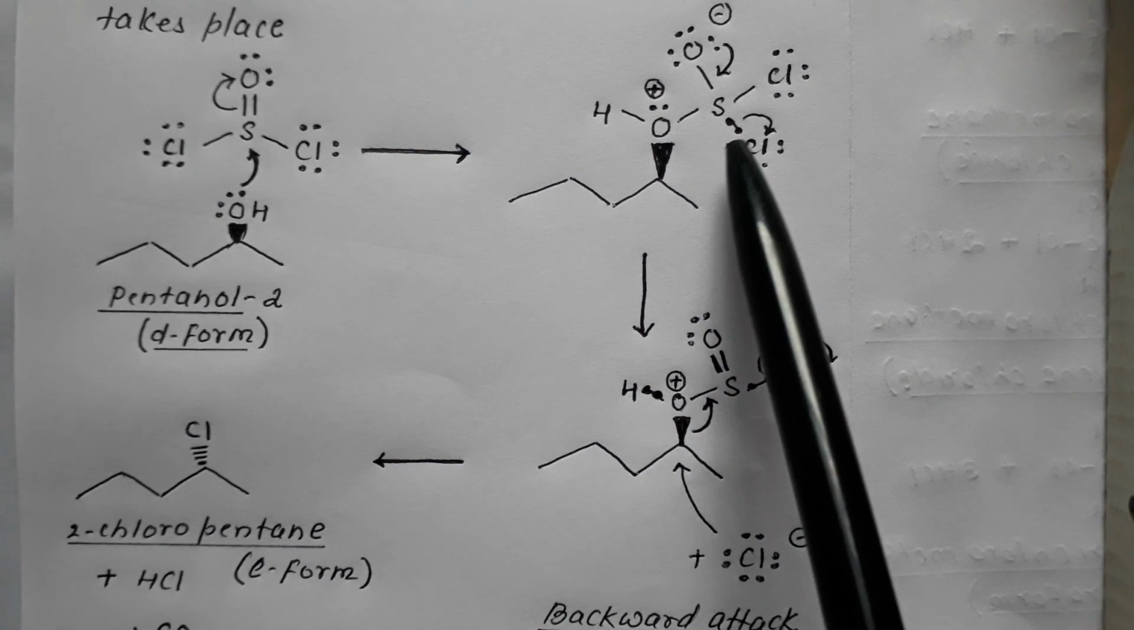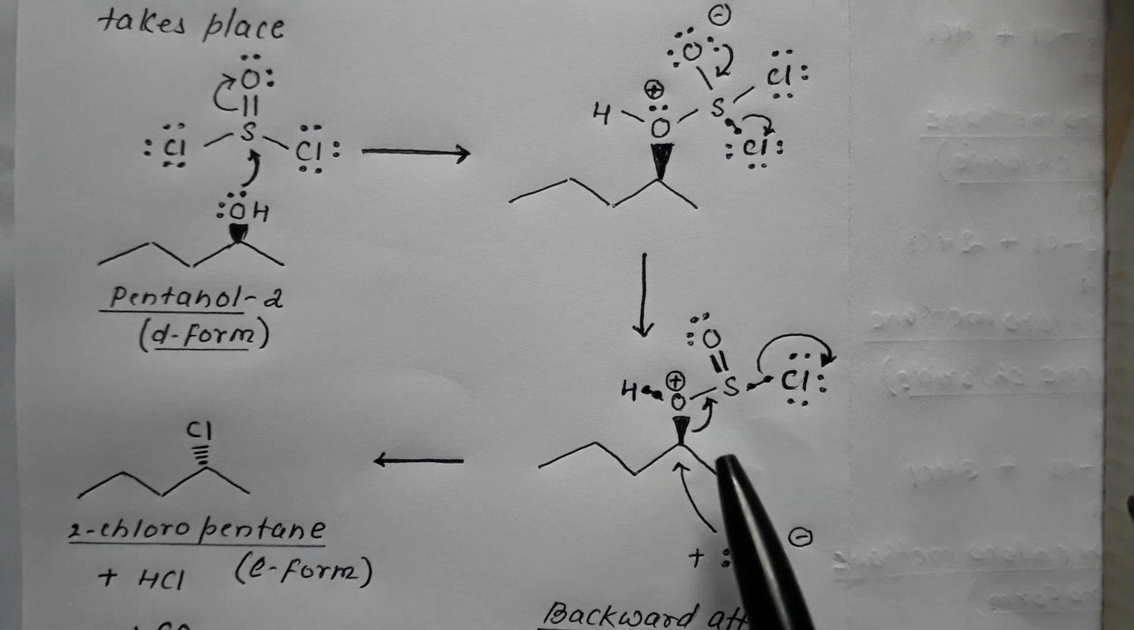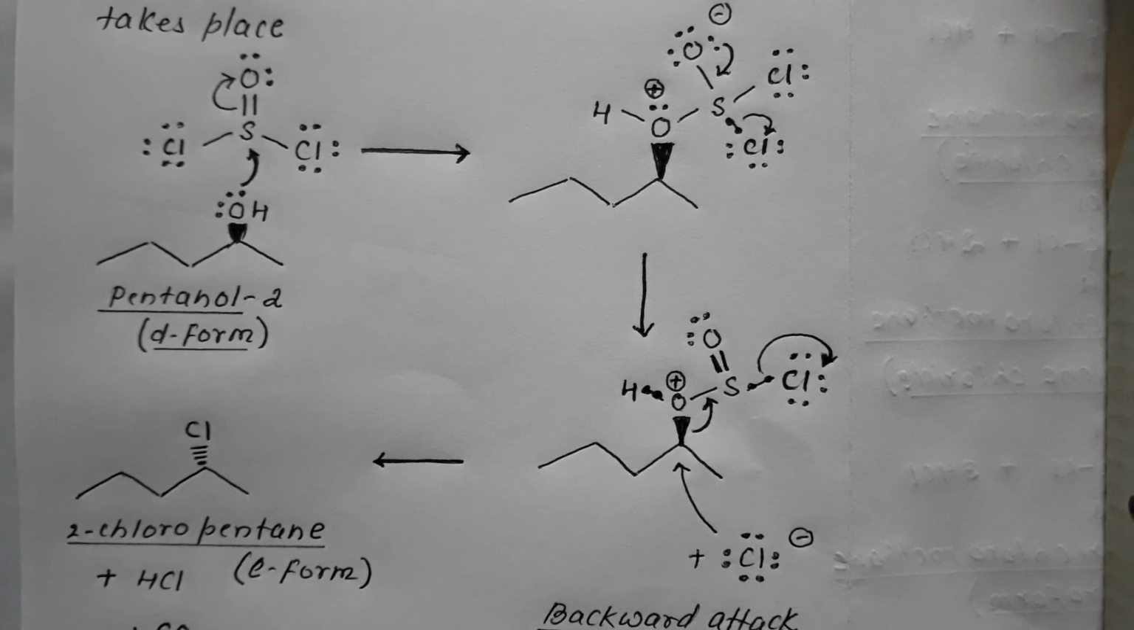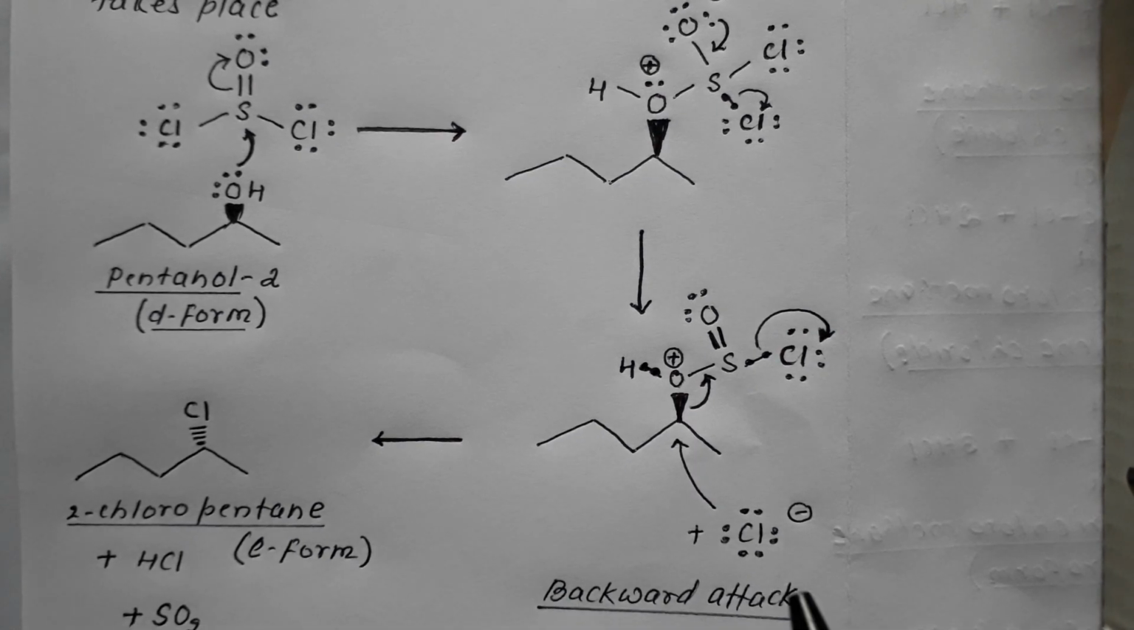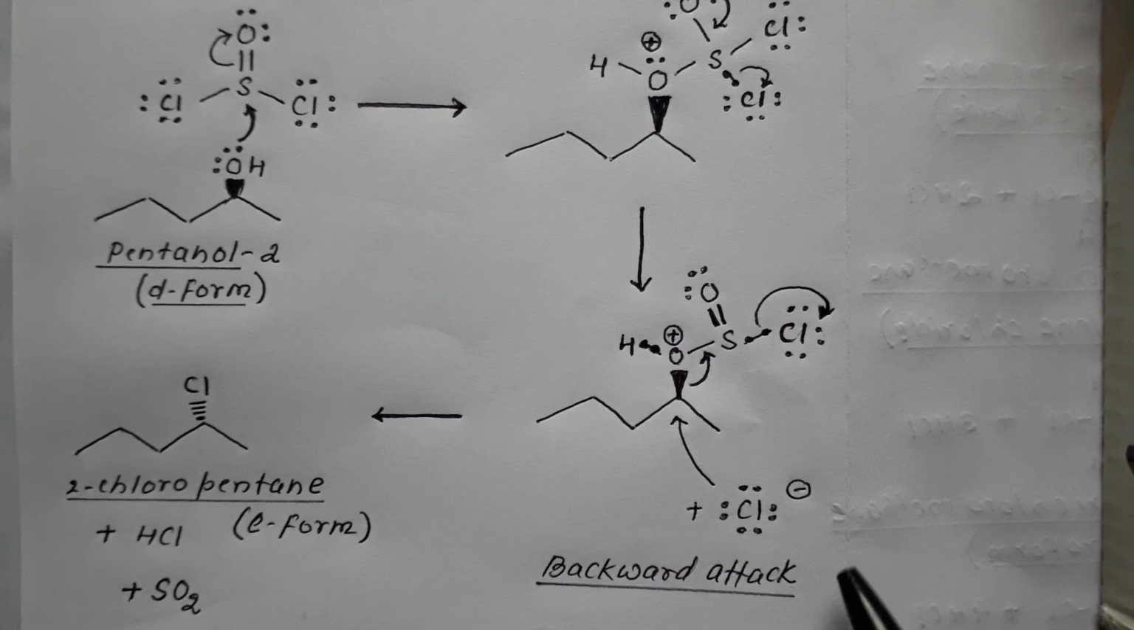So this species loses a chloride, and now this chloride attacks the principal compound. The chloride ion formed in the previous step now attacks this molecule, but from the backward end. Remember, over here the attack is backward. The chloride attacks from the backward end.